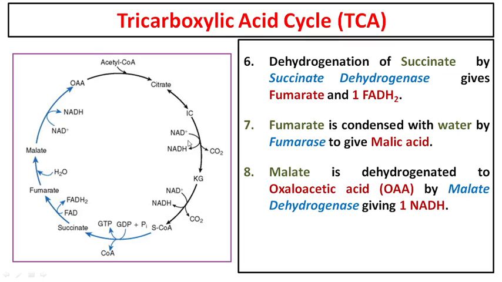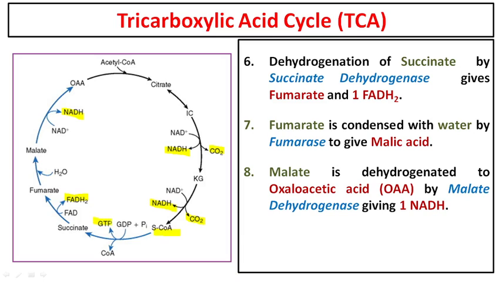Clear? So during the Krebs cycle, just count. You are releasing 2 carbon dioxide, so 1 and 2. There are 3 NADH produced, so 3 dehydrogenases which are producing NADH, 1, 2 and 3, and 1 FADH2 is also produced. During this whole process, there is one substrate level phosphorylation which will produce one molecule of GTP. GTP is equivalent to ATP.